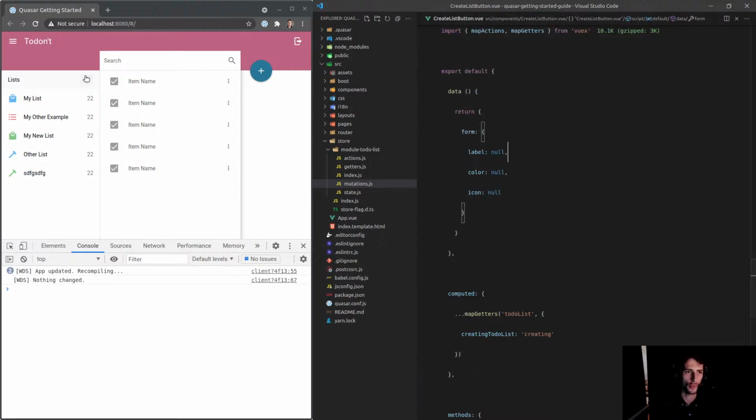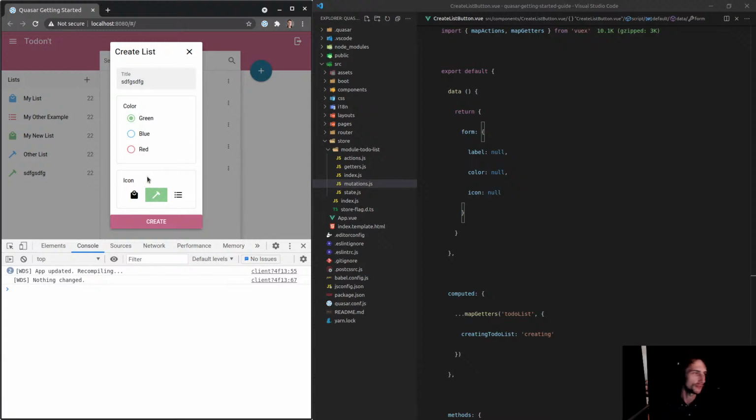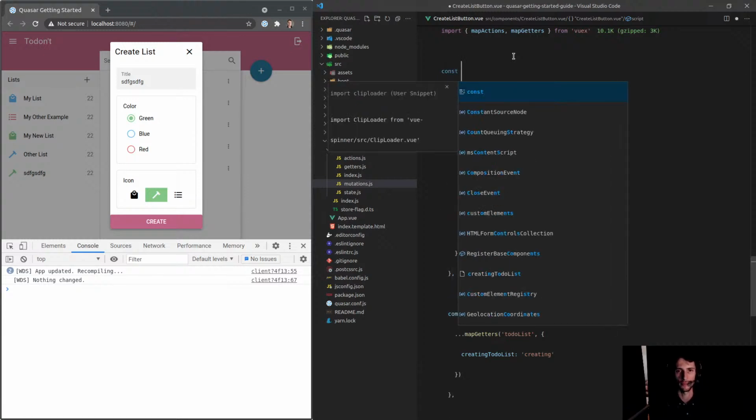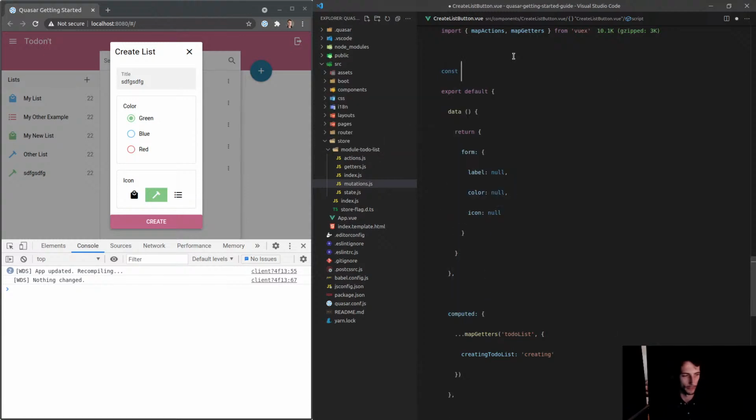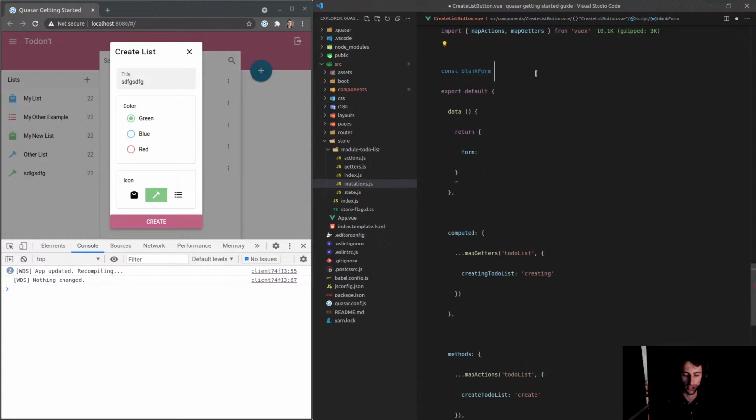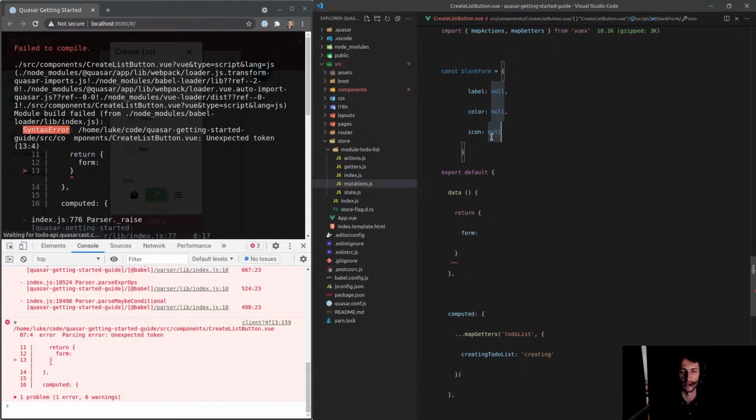I want to make sure that when I click on creating, it doesn't go back to these defaults. It resets everything there. So, how about we have a const here, like blank form, and we set the data for the form equal to blank form. So how about we cut that? Is this a way to do it? I don't even know if this is going to work, to be honest.